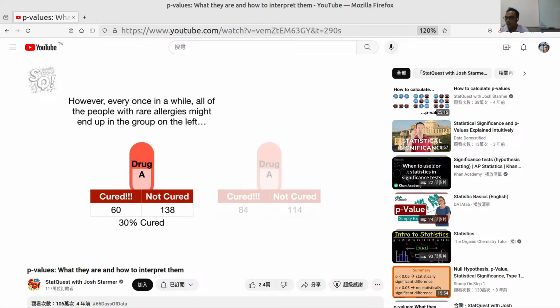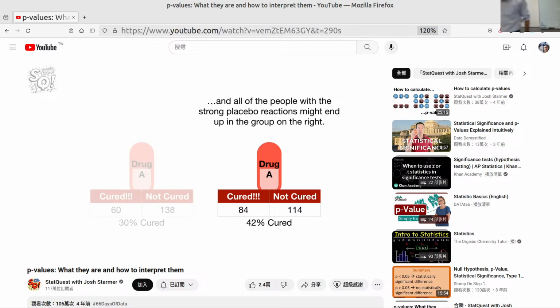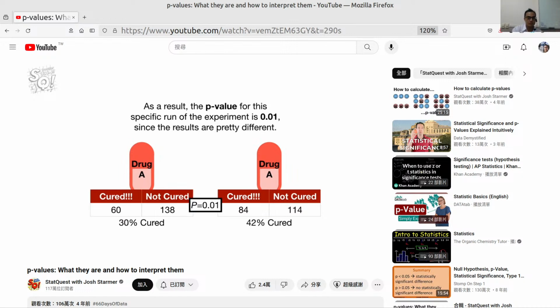Same experiment a bunch of times, only 5% of those experiments would result in the wrong decision. Yes, this is an awkward sentence. Okay. So let's go through an example and work this out one step at a time.